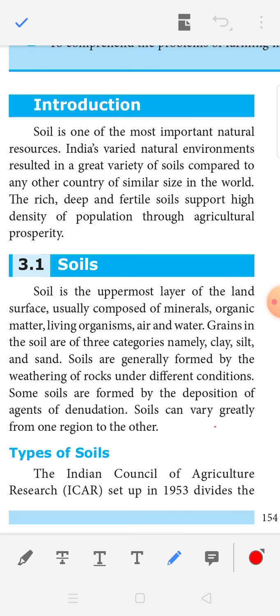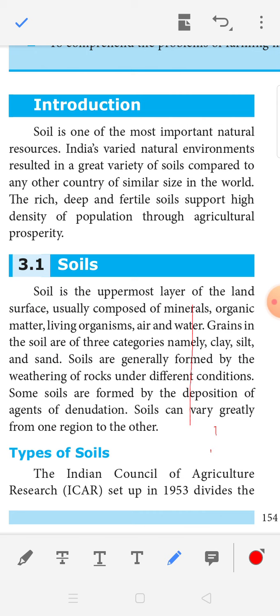Some soils are formed by the deposition of agents of denudation. Soils can vary greatly from one region to another. One type of soil is located in this district, and Madurai and other districts have other varieties of soils. So the soils differ from region to region.